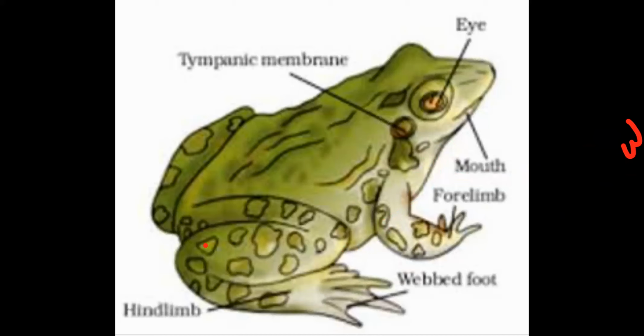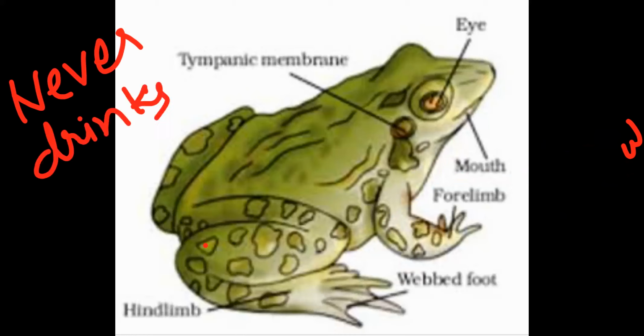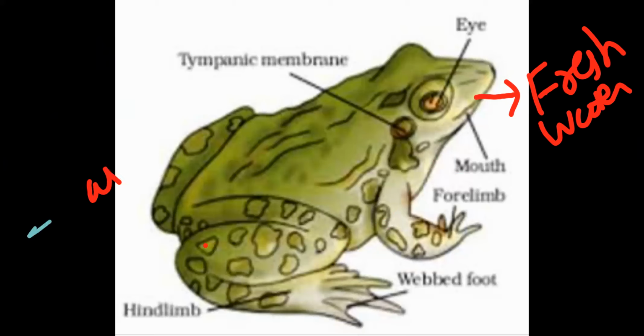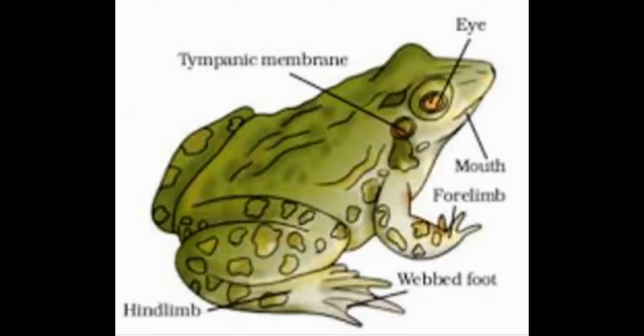Next, one fact is there: frog never drinks water, but absorbs it through the skin. As such, frog lives in fresh water, right? From this fresh water, the water directly enters into the body, and that's why there is no need to drink water.